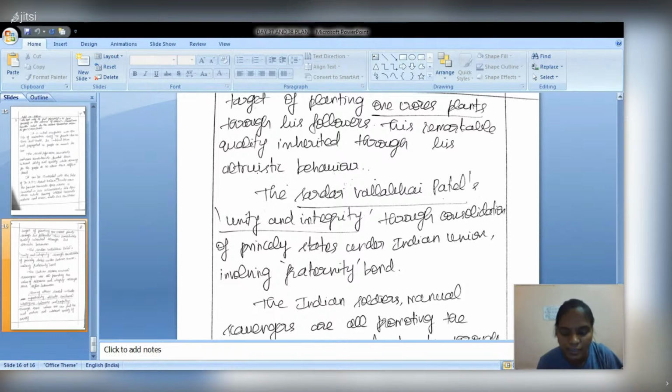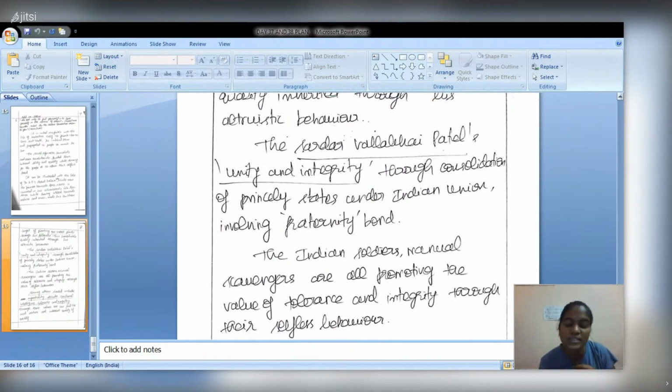And I have given the Indian soldiers as well as the manual scavengers. Both are considered the same because they show altruistic behavior, apart from getting salary or money, for the welfare of the people.